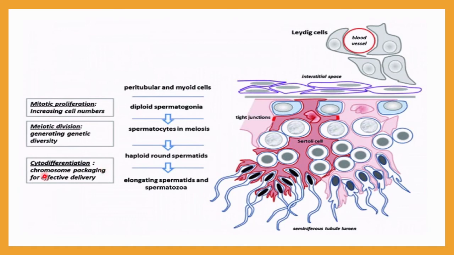which does the chromosomal packaging for effective delivery. Here you can see first diploid spermatogonia, which arise from the peritubular myoid cell. Then this spermatogonia will undergo meiosis as a spermatocyte, and then a haploid round spermatid will be formed. This is the spermatid. The spermatid will undergo the spermiogenesis stage, and finally it will lead to the spermatozoa.